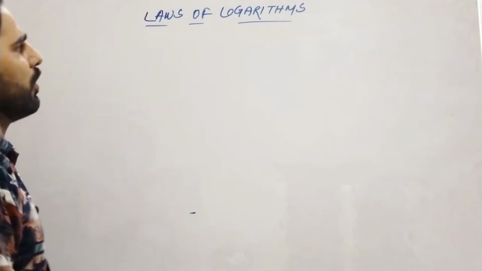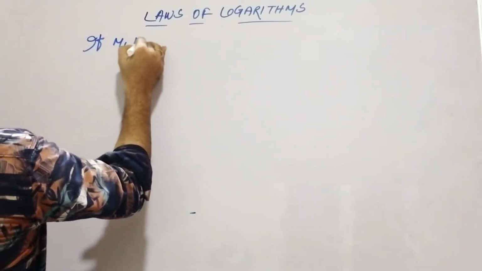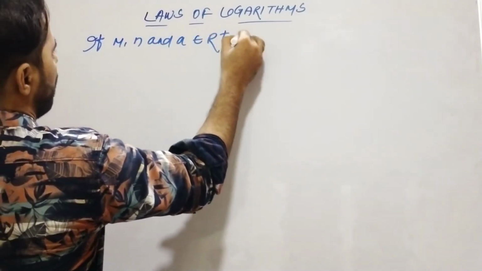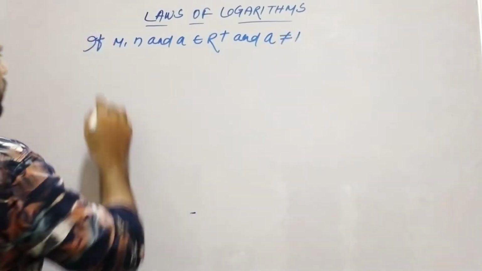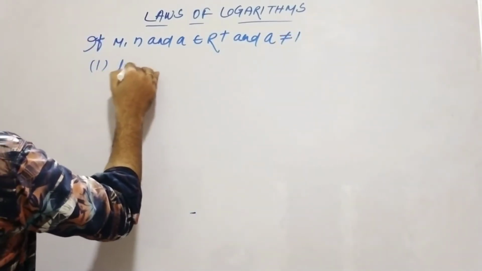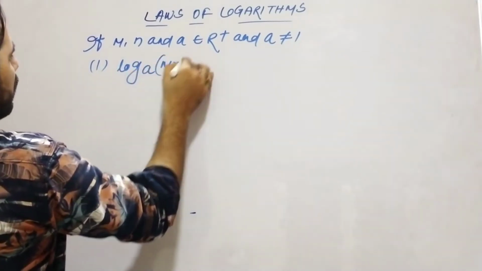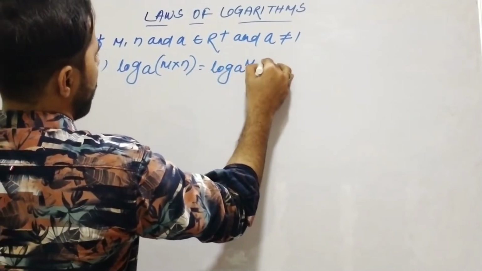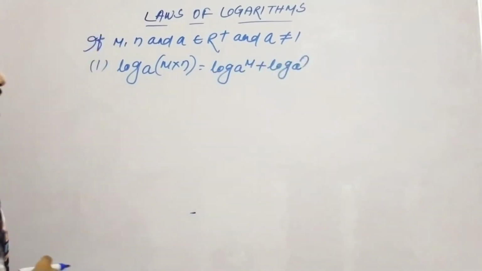Look here, the laws of logarithms. If m, n and a are elements of positive real numbers and a is not equal to 1, then the first law is log_a(mn) is equal to log_a m plus log_a n.